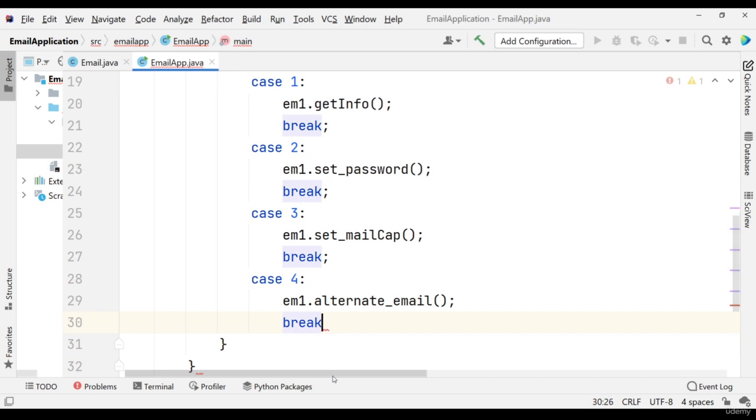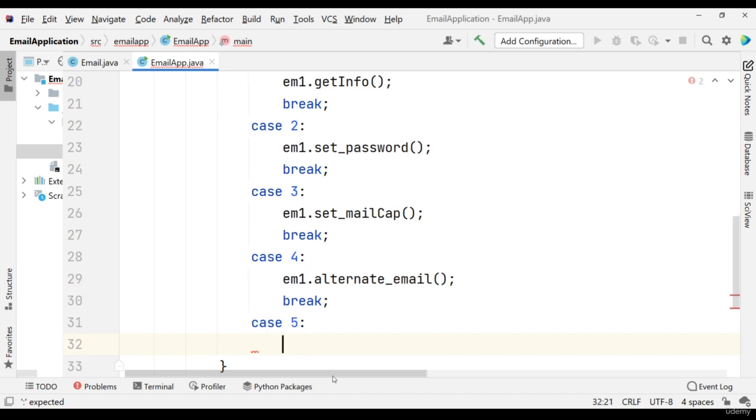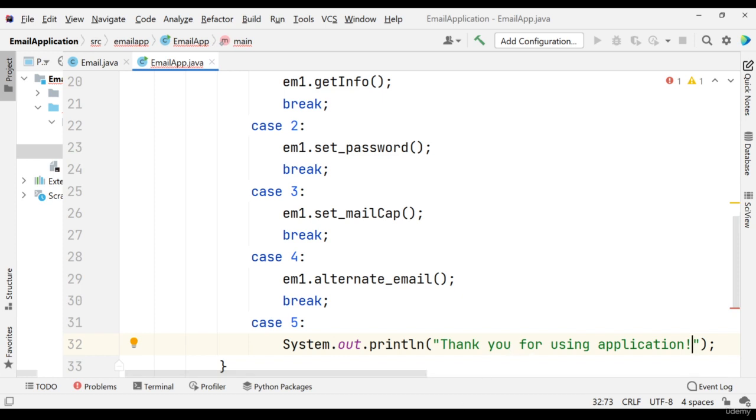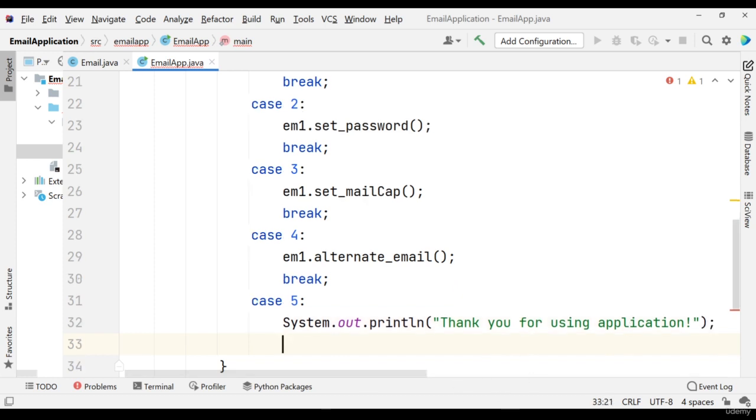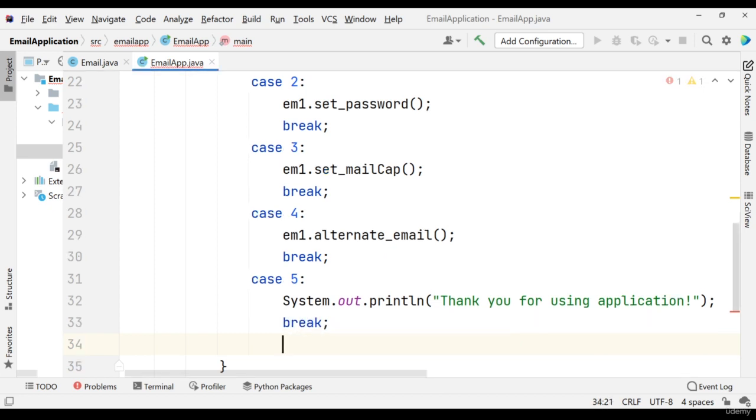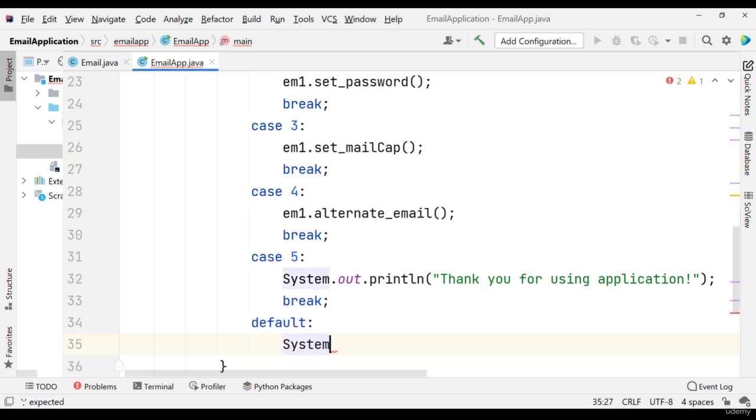And case 5 is nothing but just for exiting. So what I can do is case 5, System dot out dot println, thank you for using the system, or I can say application. And after this, again break, and there should be one default condition here.